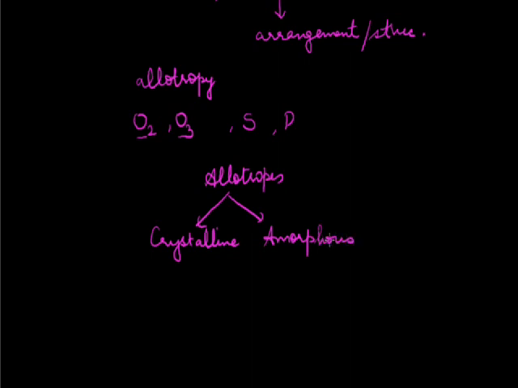The terms crystalline and amorphous basically differ in the fact that crystalline solids have definite geometry, definite shape, which we call the crystal lattice, and they have definite properties. This is because the particles are arranged in a definite manner. When we say non-crystalline or amorphous form, it is a form which does not have a definite geometry, because the particles are not arranged in a definite pattern.